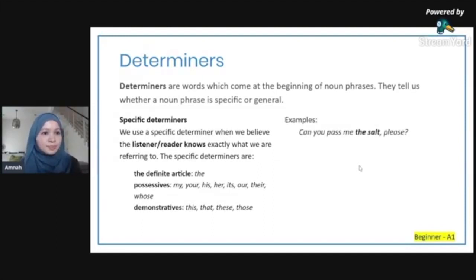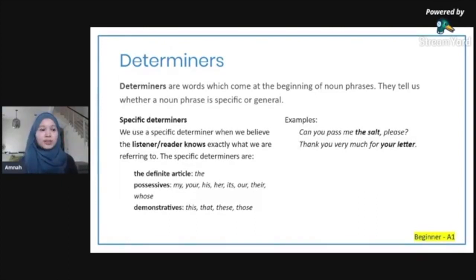For example, can you pass me the salt, please? So that's a determiner, because if I'm sitting with you at a table, I tell you, can you pass me the salt? Because we both know which salt we're referring to. There's probably a bottle of salt on the table, right? If I'm with you and there's a bottle of salt on the table, I wouldn't say, can you pass me a salt? You would say, pass me the salt, because we both know what we're referring to. So that's what you mean by specific, meaning that the listener you're speaking to knows what you're talking about.